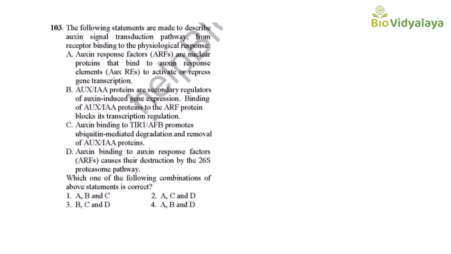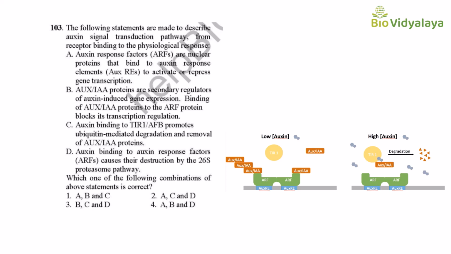Here we have to select the correct statements. The plant hormone auxin is an important signaling molecule for plant growth and development, and the auxin signaling pathway comprises three families of response proteins, namely TIR1, ARF and AUX/IAA proteins. ARF is a transcription factor.